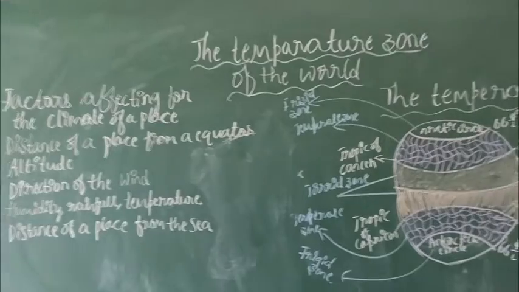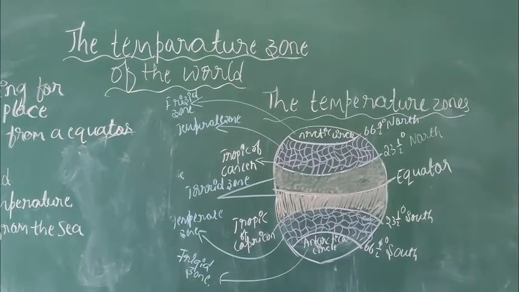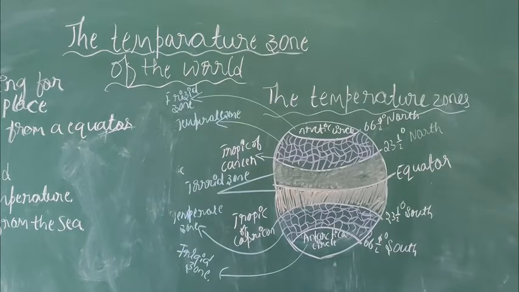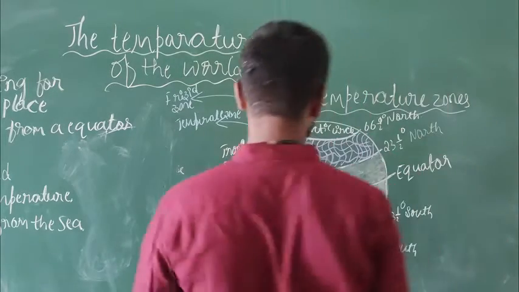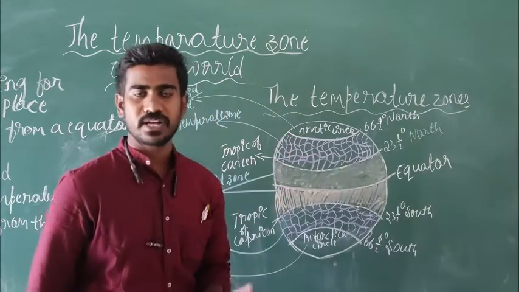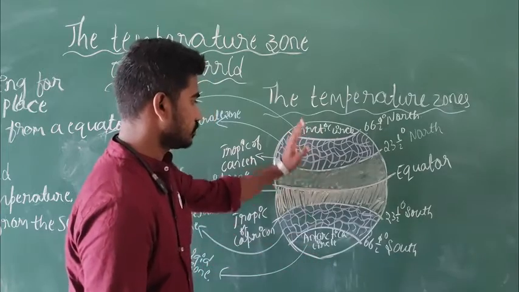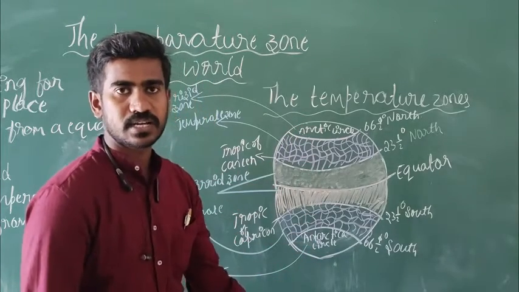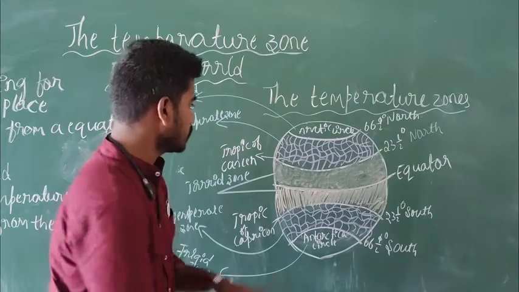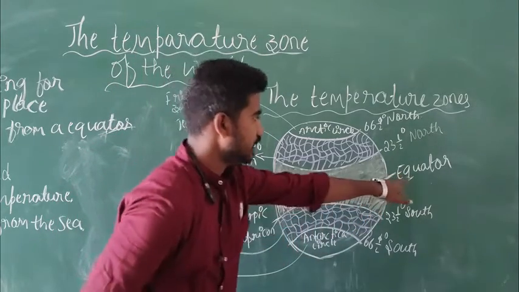So now let us come to the temperature zones. Just imagine that I have drawn a half circle or circle-like shape, that is the earth. First let us understand there are 1, 2, 3, 4, 5 lines. These are called longitudes. And this is called the equator.